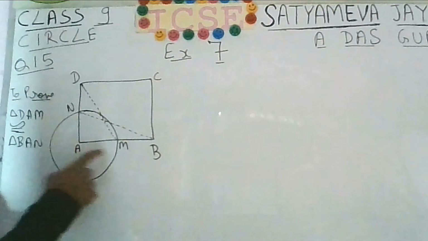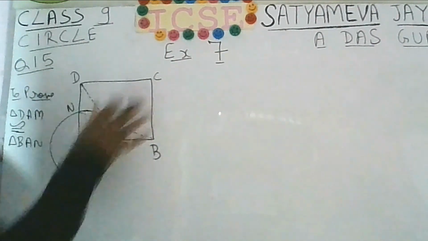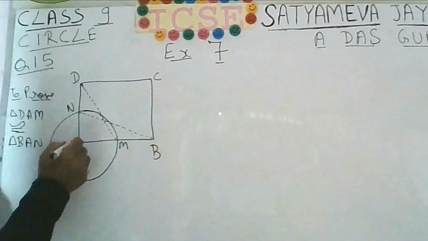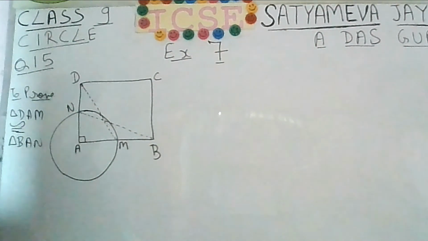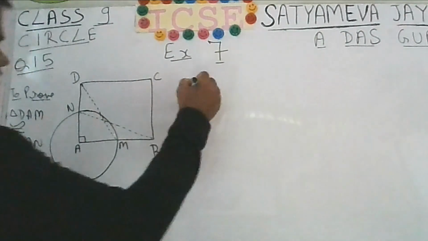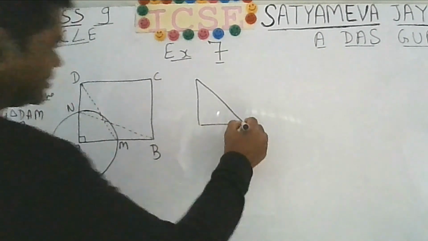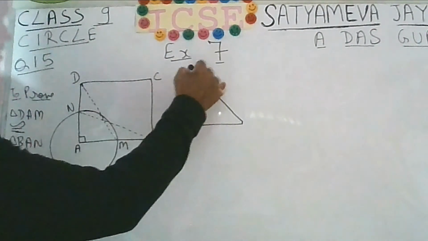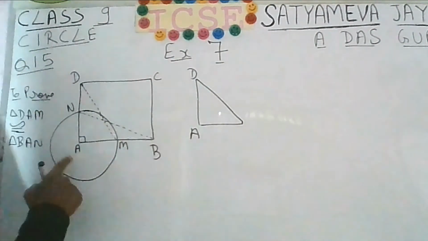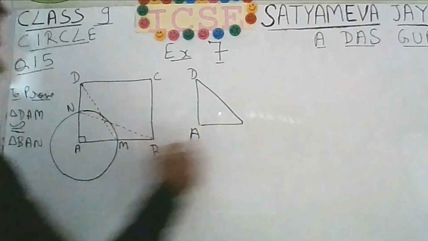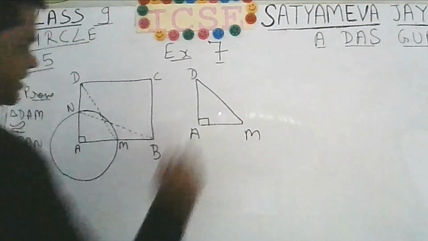One triangle is DAM. Because ABCD is a square, this angle will be 90 degrees. So one triangle you can draw like this, straight away here. This is the vertex D, this is the vertex A, and this is the side AM. This angle is 90 degrees.